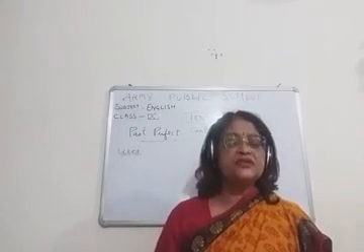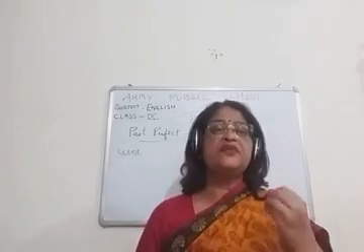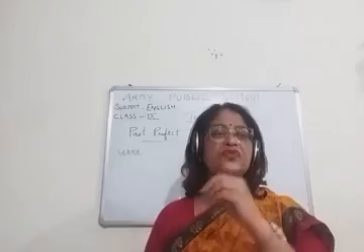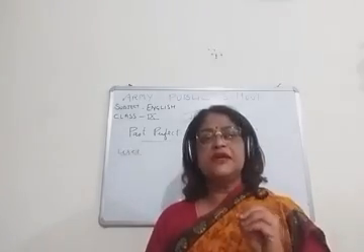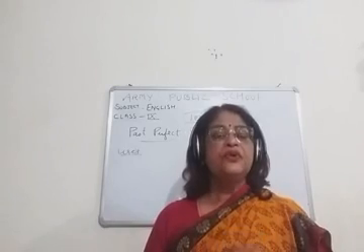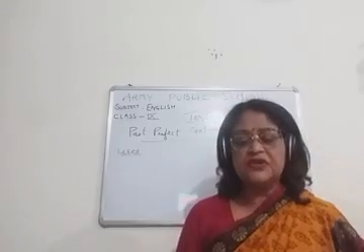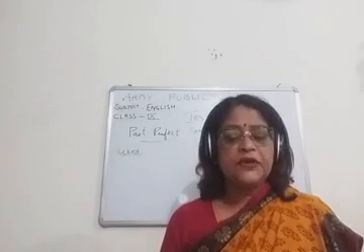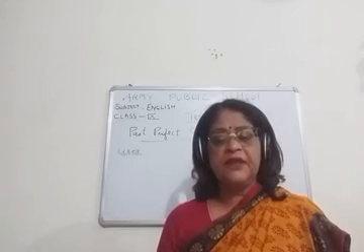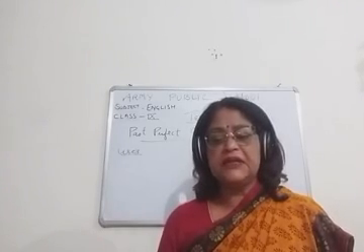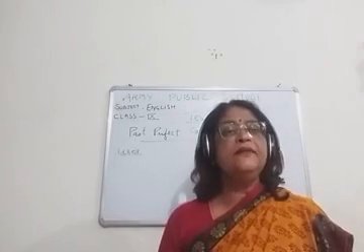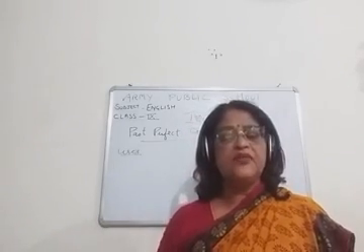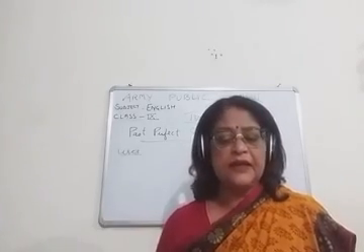Okay, so try to understand this, children. The past perfect continuous tense is used to express the continuity of an action, the action which was continuing in the past. So this is used to express the continuity of an action at a given point in the past. In other words, the action started before a given point in the past and it was continuing at that time and probably will be continued after that time.